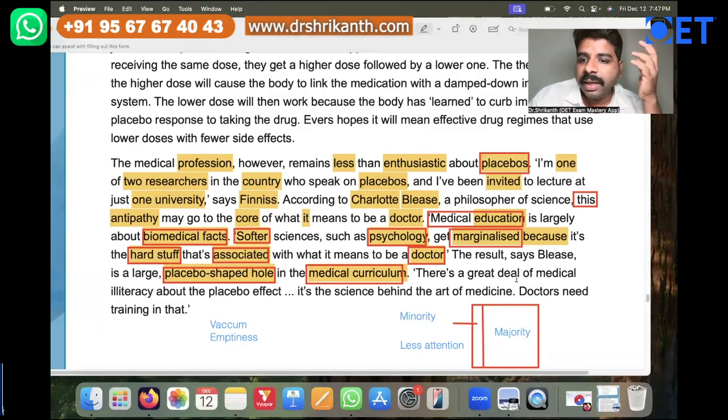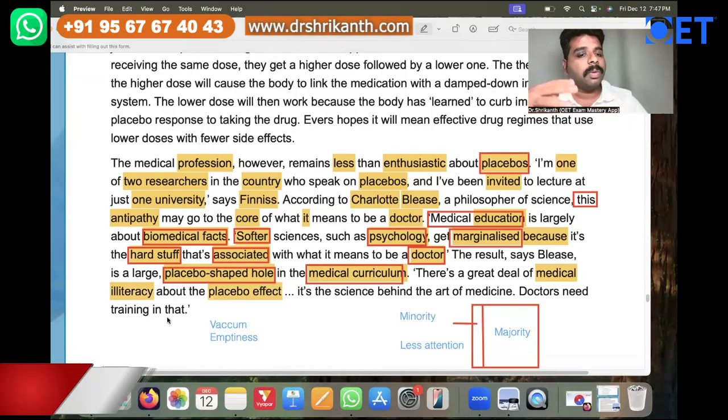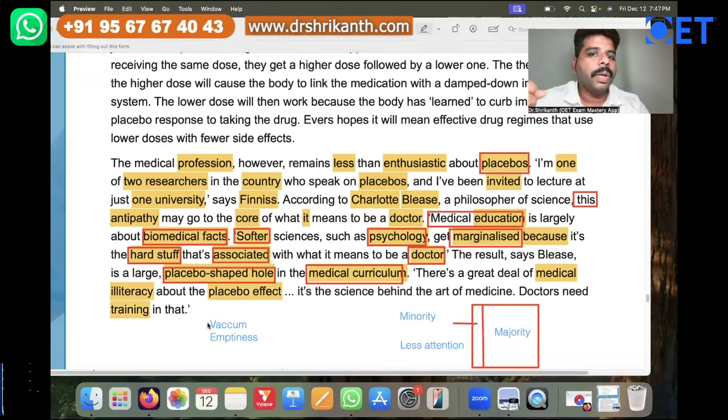There is a great deal of medical illiteracy. Illiteracy basically means no awareness, no knowledge about the placebo effect. It is the science behind the art of medicine. Doctors need training in that. So when you read this paragraph, what do you understand?